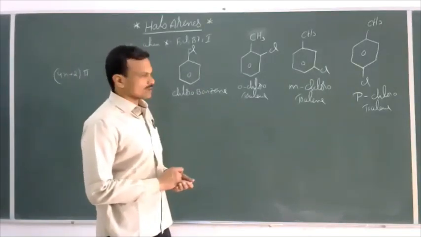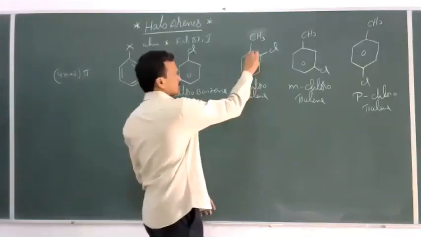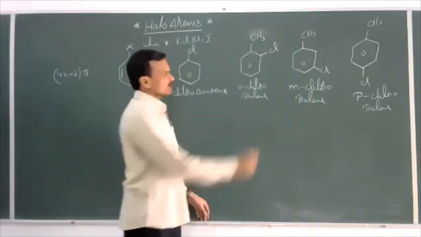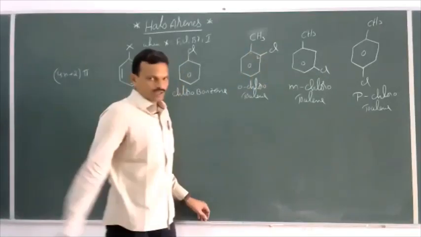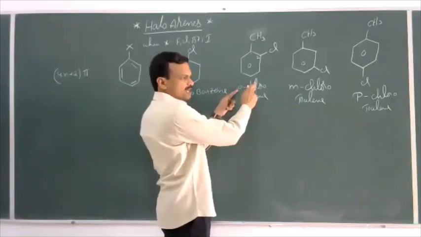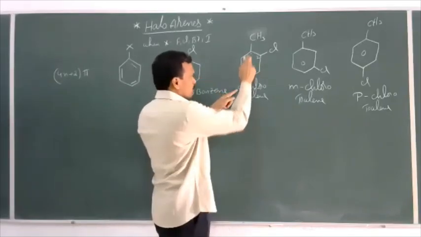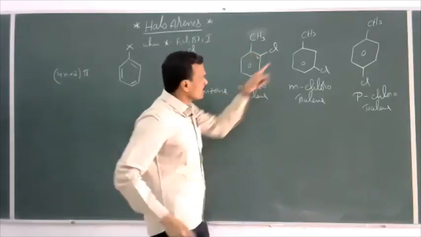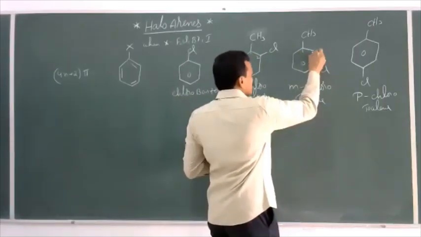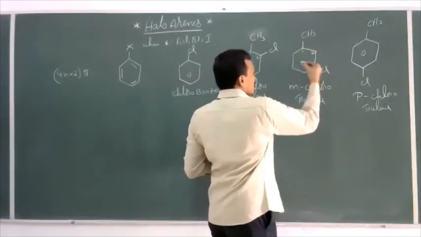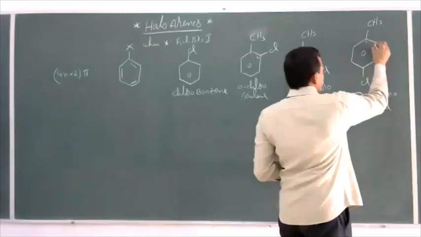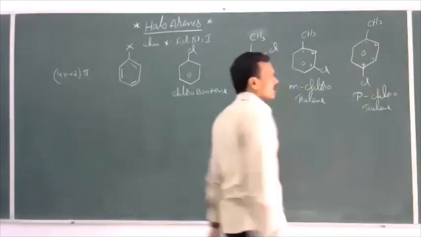Then what is the IUPAC name of these compounds? This is the first position, and this is the second position. So the 1, 2 positions are ortho, the 1, 3 positions are meta, and the 1, 4 positions are para.